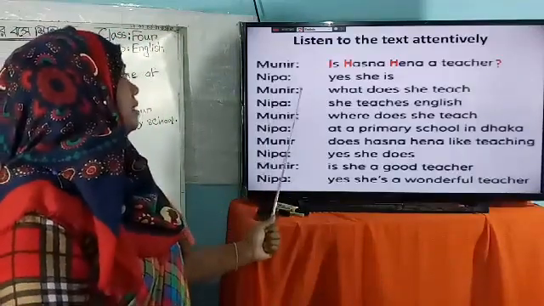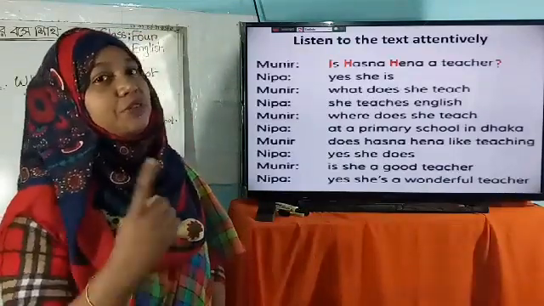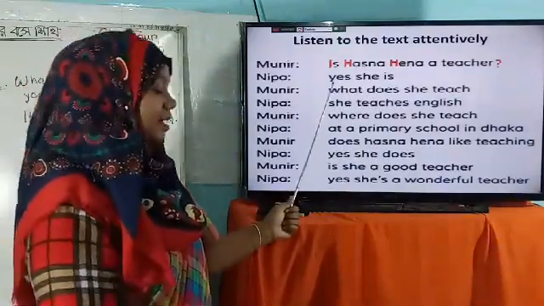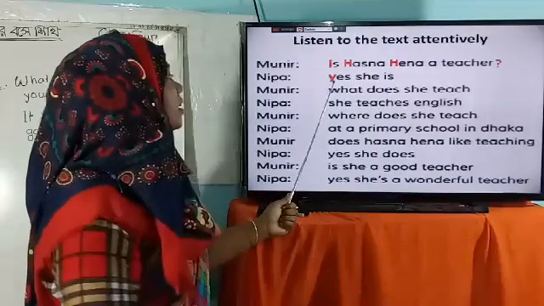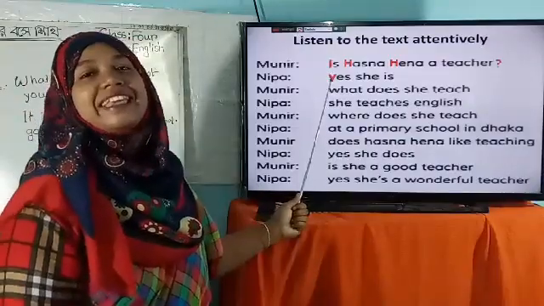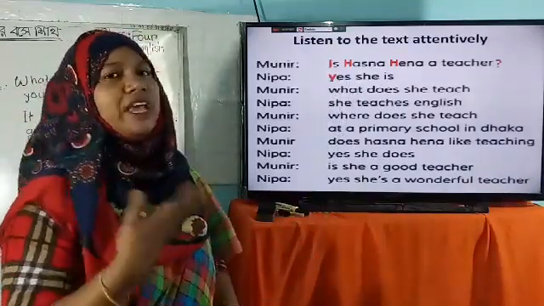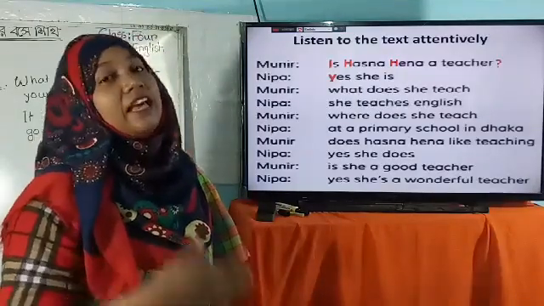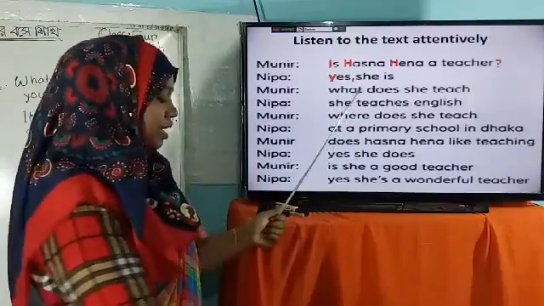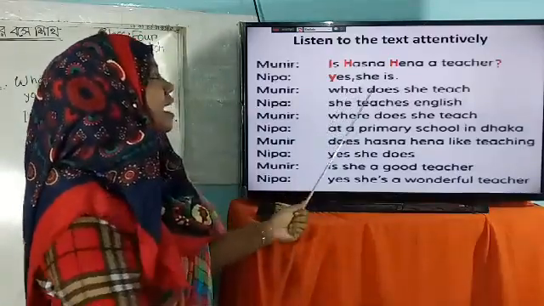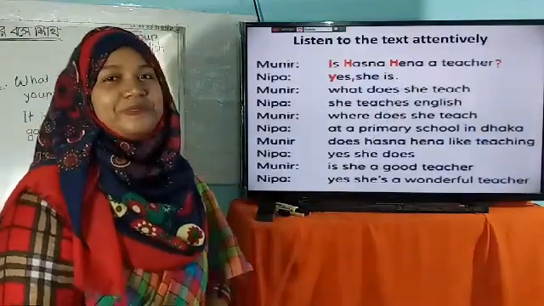Then Nipa says, yes, she is. So dear student, we have to use a capital letter here. And yes is a word, and the first letter is Y. And we have to use capital Y. After yes, what do we have to use, dear student? Yes, we have to use a comma. We have to use a comma, and after we finish the sentence, we have to use a full stop.